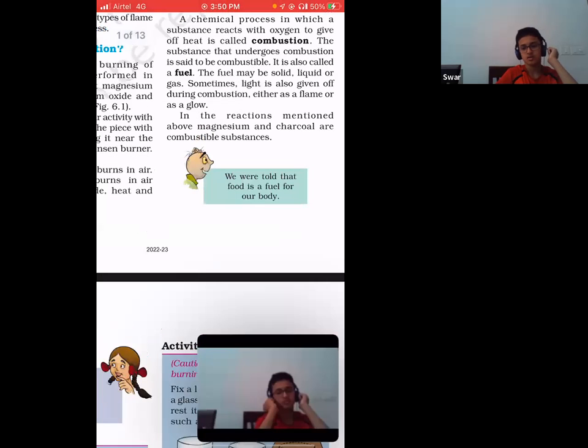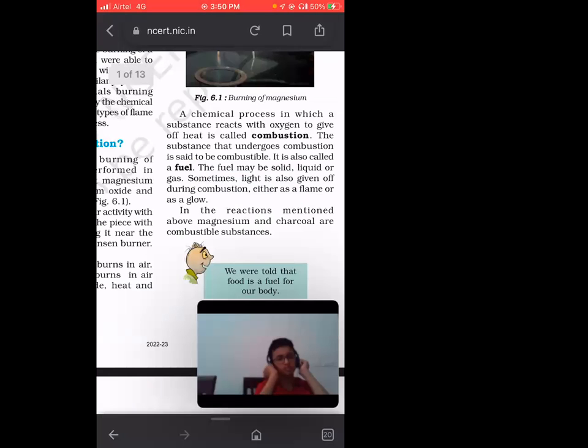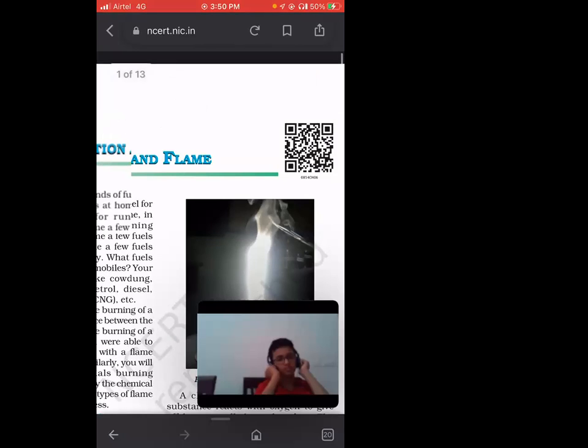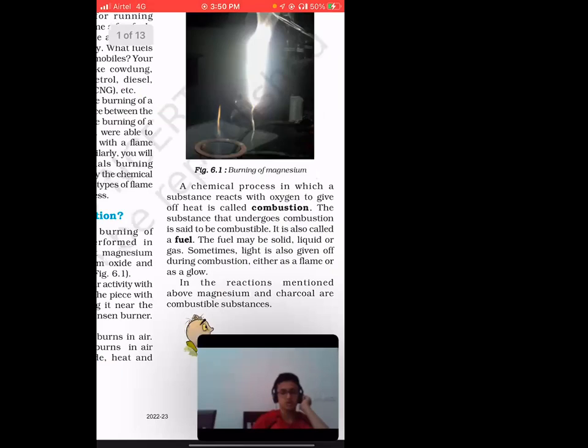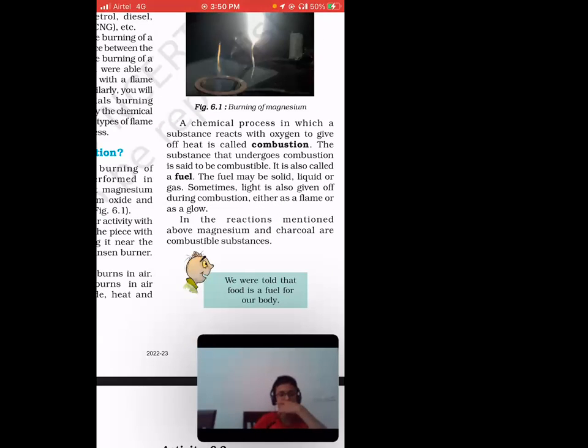Now, what is combustion? Combustion is basically a chemical process in which a substance reacts with oxygen. When you are burning something, of course, oxygen is present. Whether you are in the washroom, on the terrace, or in the park, everywhere you have oxygen. So if you are burning anything, you are burning it in the presence of oxygen.